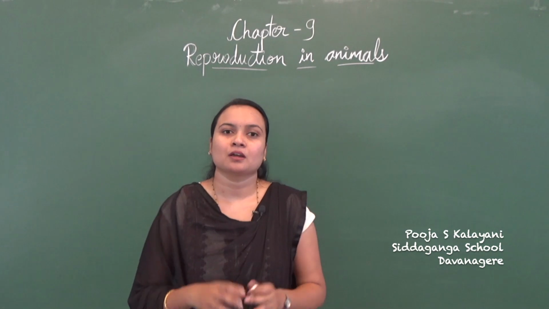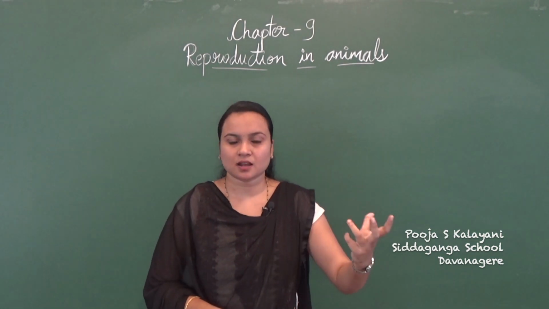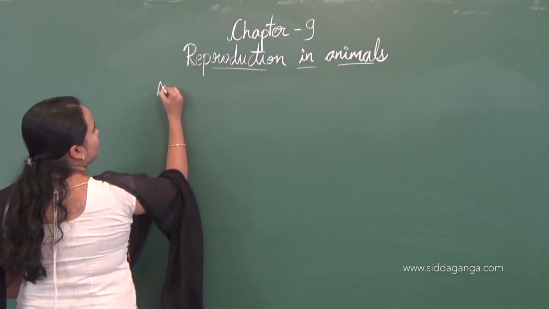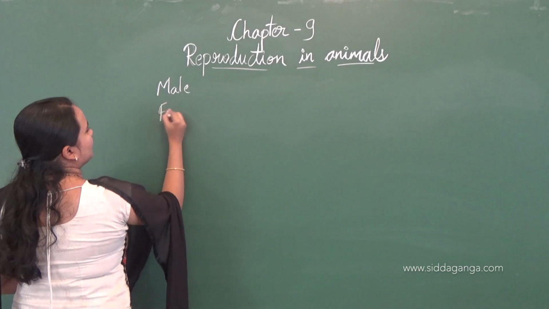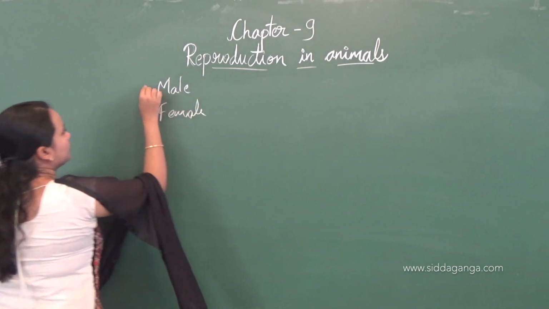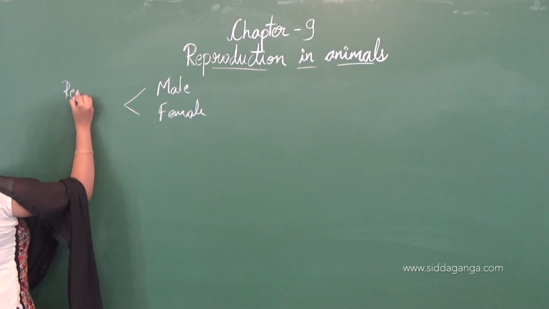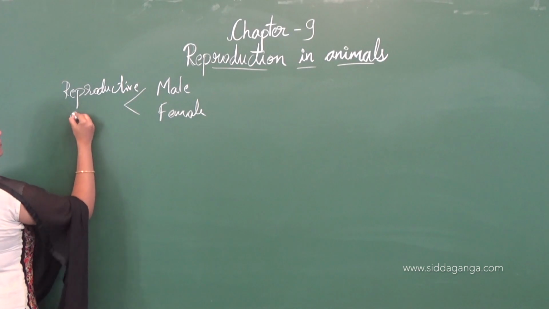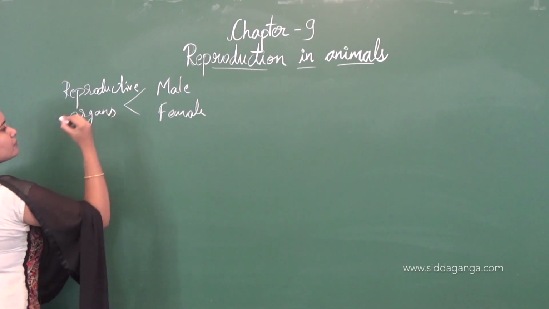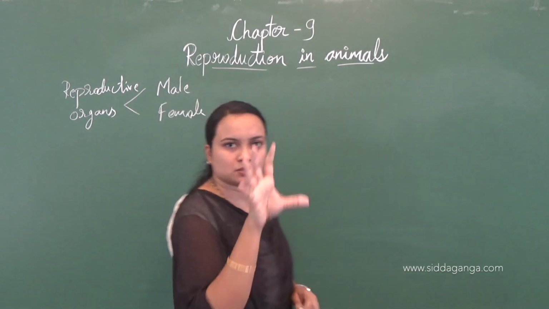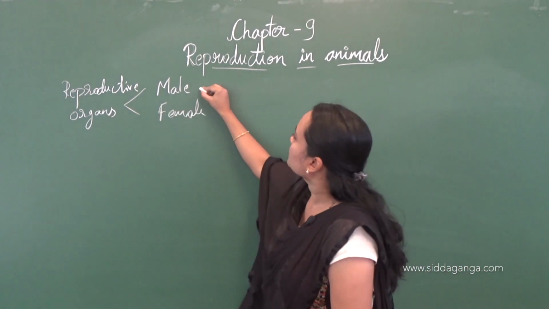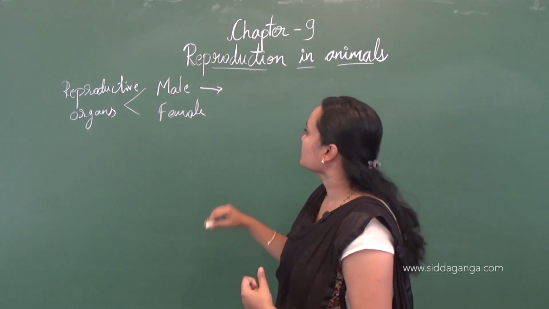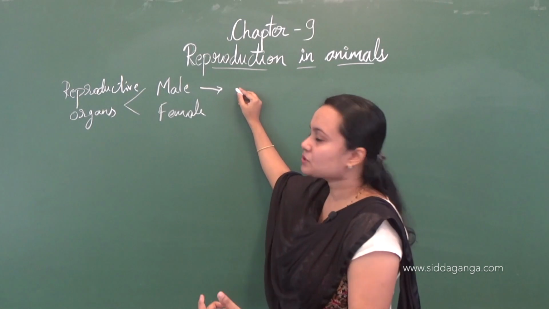Hello everyone. In the last class we discussed the reproductive organs, male and female. From the male reproductive organs, that is the testes, sperms are produced by the process called spermatogenesis.